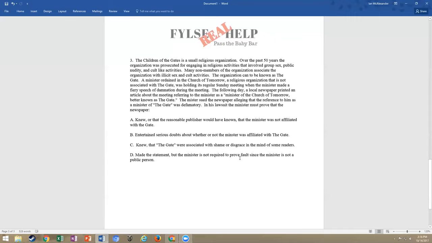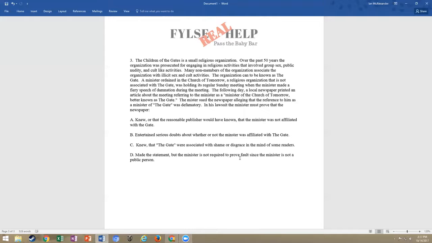So I hope this helps you with your multiple choice questions. Remember, when you're going through these, you have to answer them very robotically. You have to turn your essay brain off, and you have to put those elements of the theory in your head. You go to the call, you identify your theory, and then you put those elements in your head. And when you walk through that fact pattern, you look for those specific things.